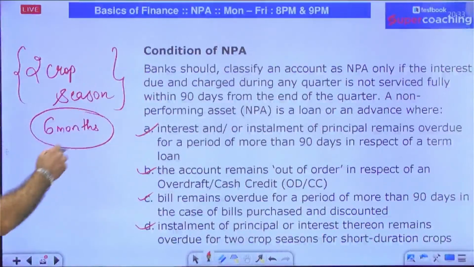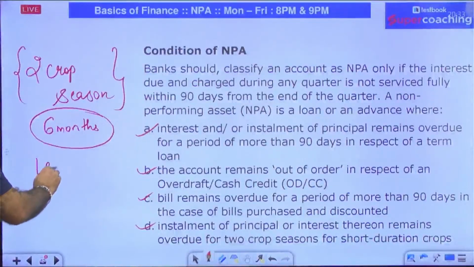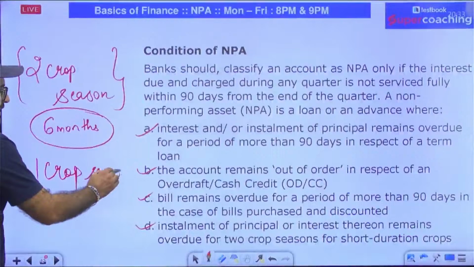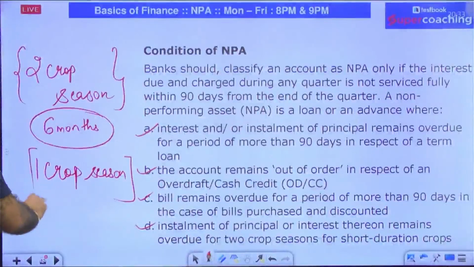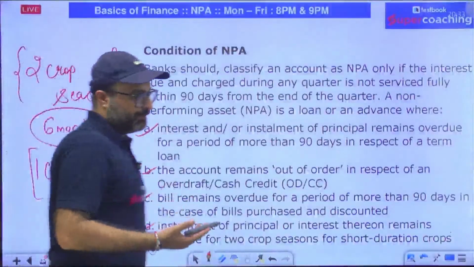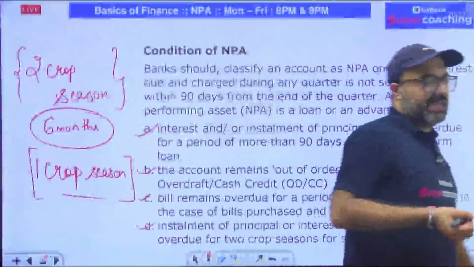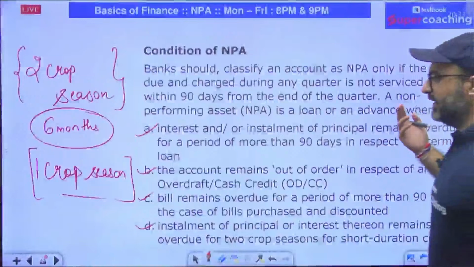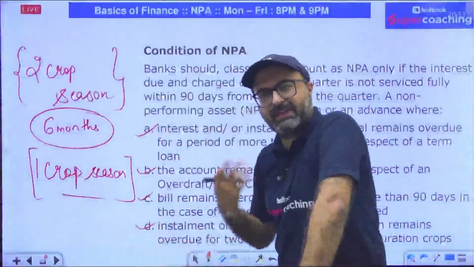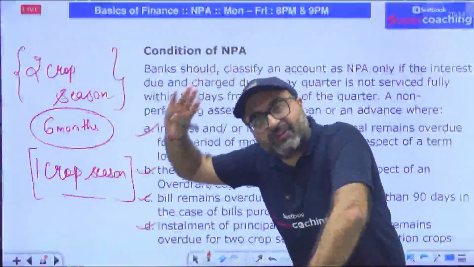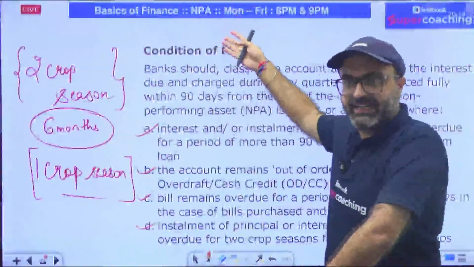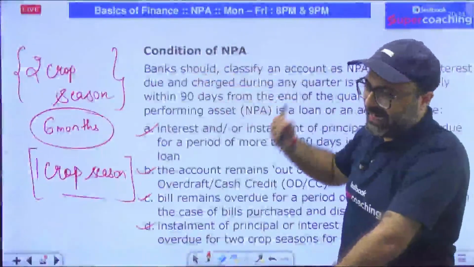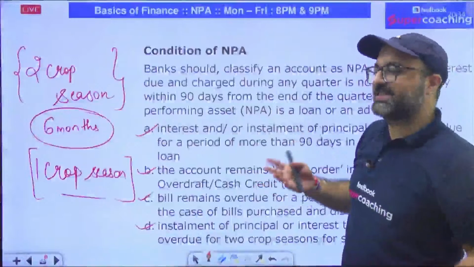And in case of long-term crops, if you have not paid any installment for 1 crop season, then after 1 crop season, it will be termed as NPA. For example, sugarcane, where the season is, let's say, 18 months, and if you have not paid any installment for 18 months, then after 18 months, unlike 90 days, that loan will be termed as NPA.